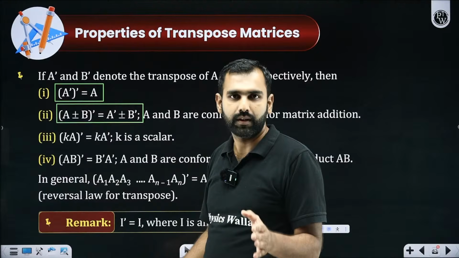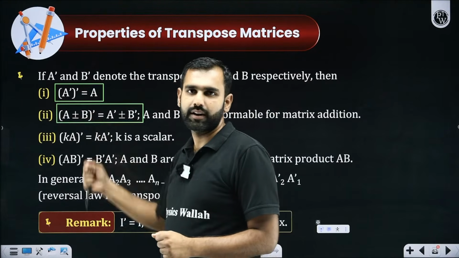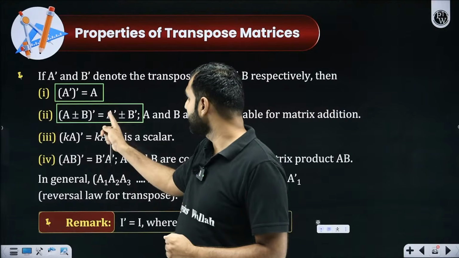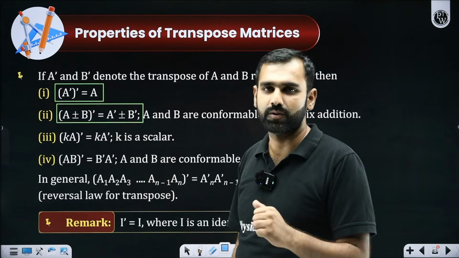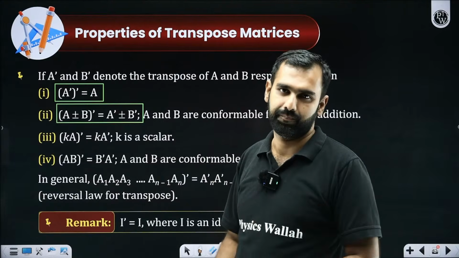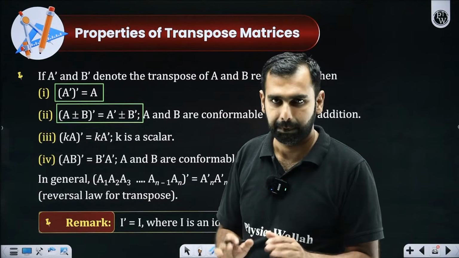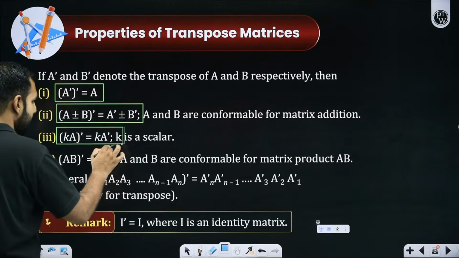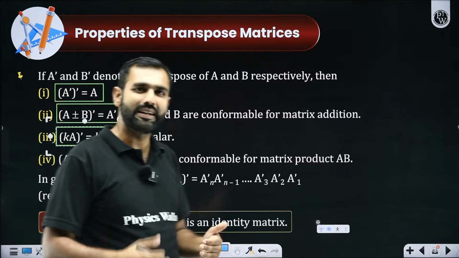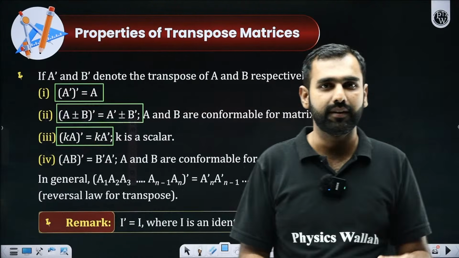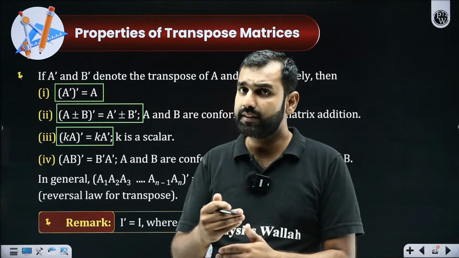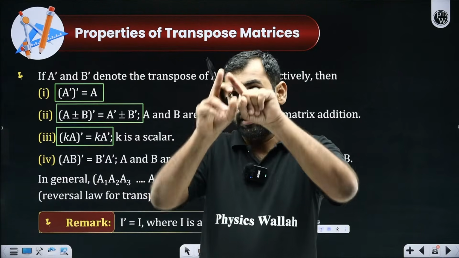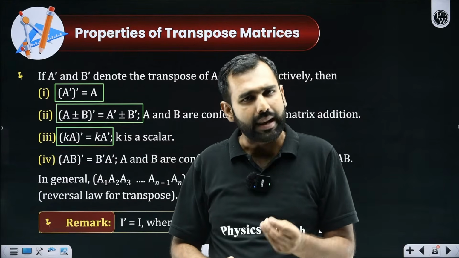I repeat, if you are adding or subtracting two matrices and you take their individual transposes and then add or subtract, the result will be the same. Shall I repeat that? The next thing is, if you multiply a matrix with a scalar and then take its transpose, or you take its transpose first and then multiply it by a scalar, the result will be the same. Is it not self-explanatory? Is it not something you can already imagine directly in your brain?